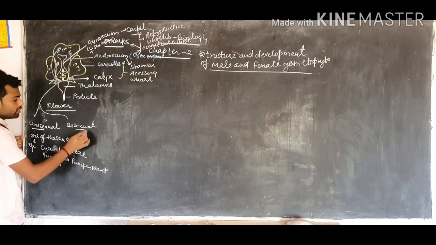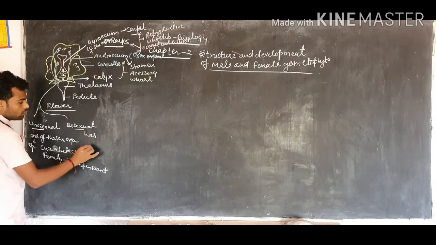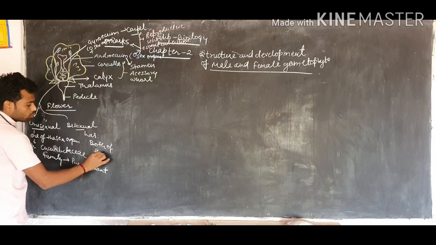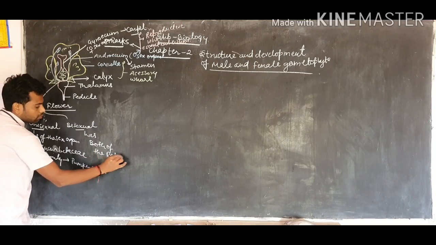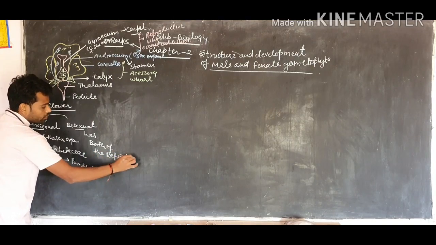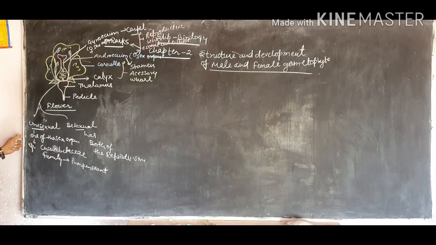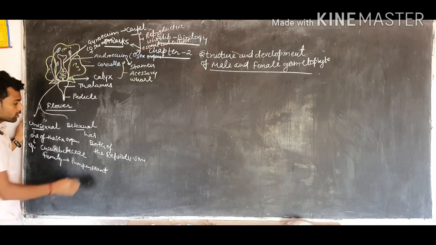Whereas bisexual means having both of the reproductive structures, gynoecium and androecium. So these flowers, which have both of the sex organs, male and female, are known as bisexual.